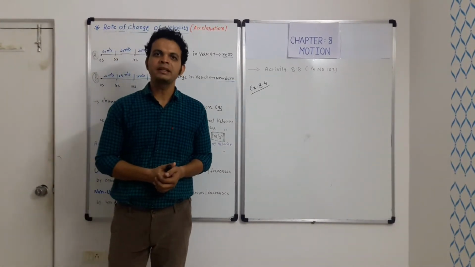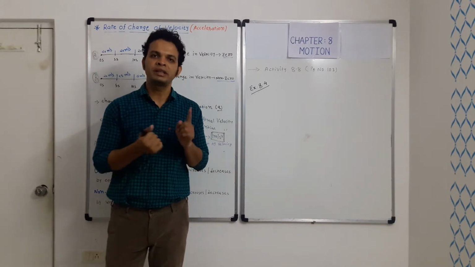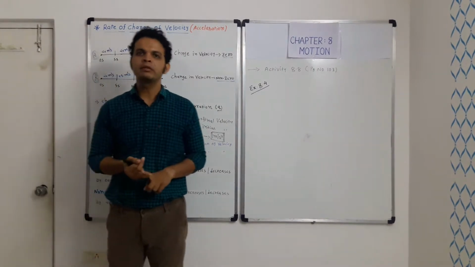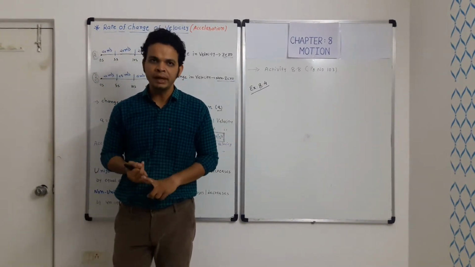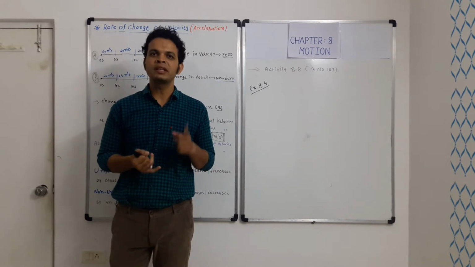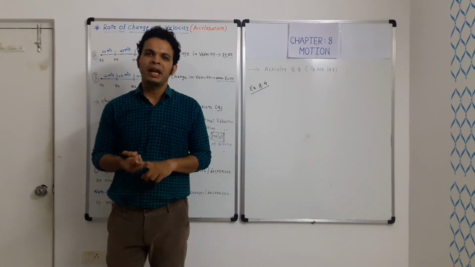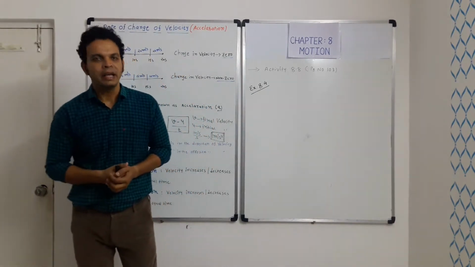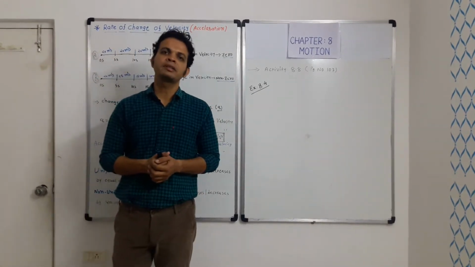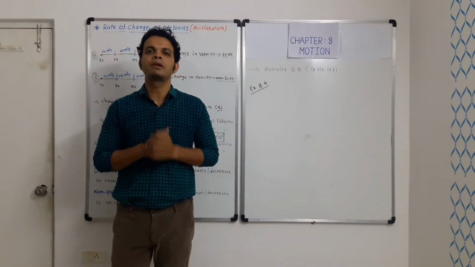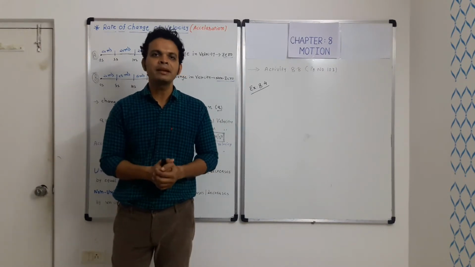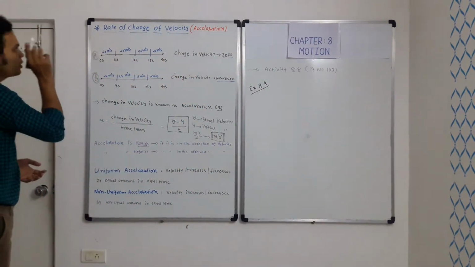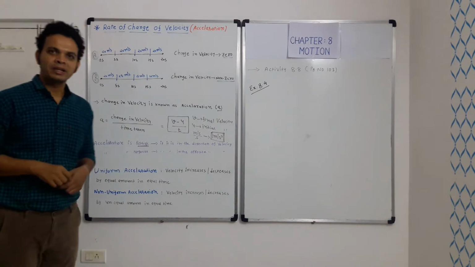Till now in this chapter we have studied what is uniform motion and what is non-uniform motion, and the difference between distance and displacement. We have also seen what is speed and what is velocity and how we define vector quantity and scalar quantity. In today's lecture, we are going to discuss the rate of change of velocity. That is nothing but acceleration. So let us discuss rate of change of velocity and acceleration.